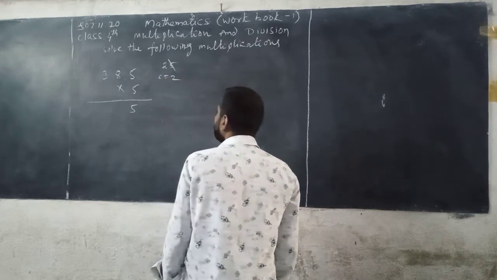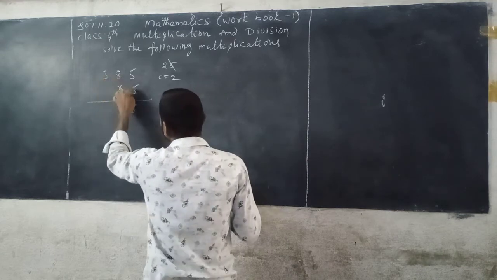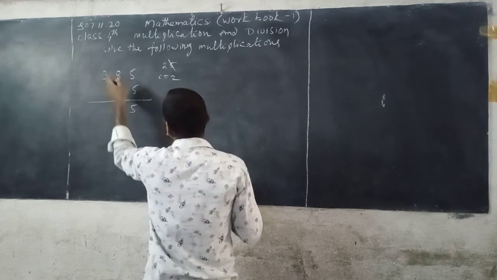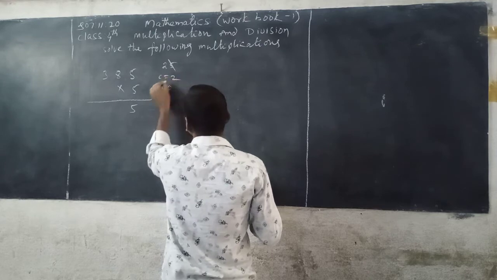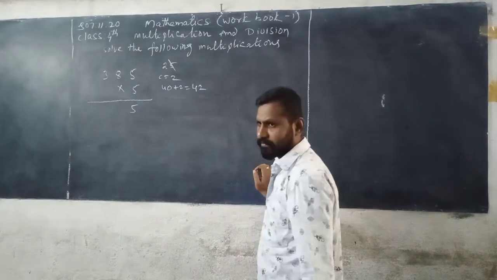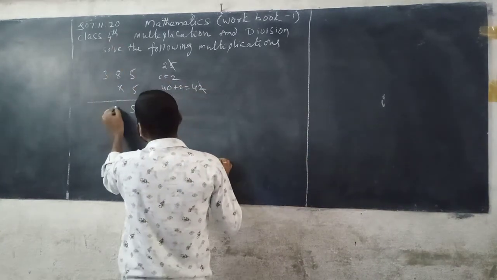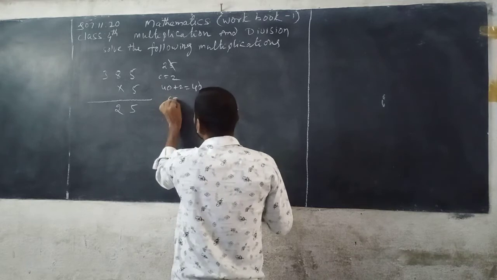Now next, we multiply the digits in tens place, that is 8 with 5. You can read 5 table, 5 8s are 40. So 2 is added to 40, you get 42. In it, 2 is taken and written down in the tens column of the product and carry 4.